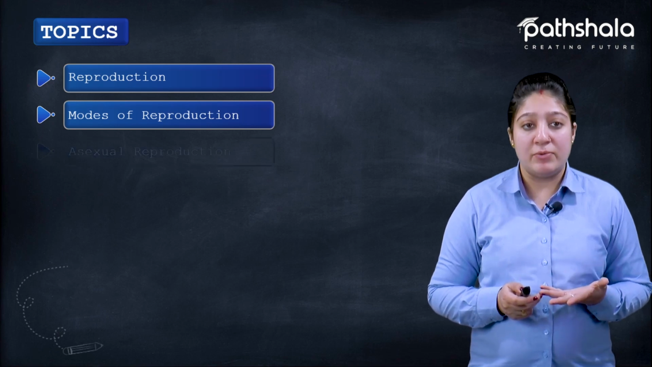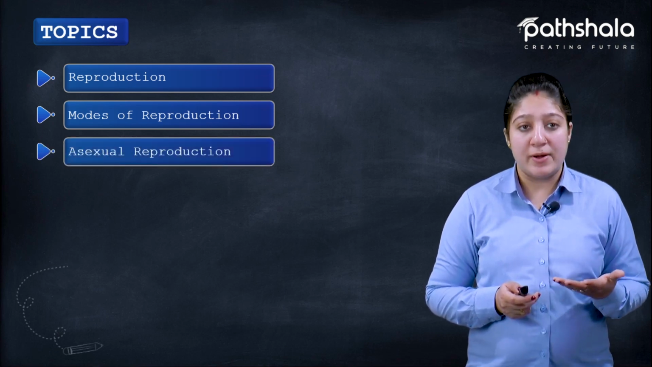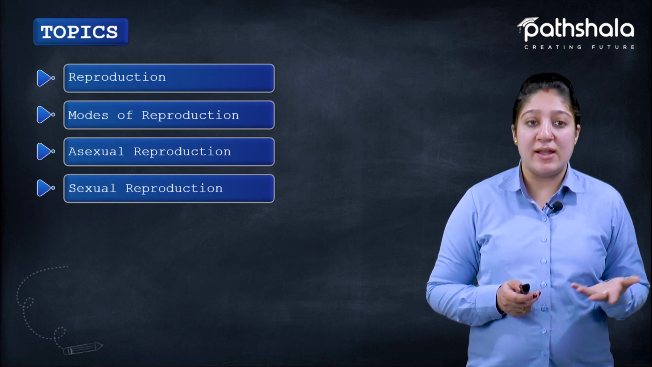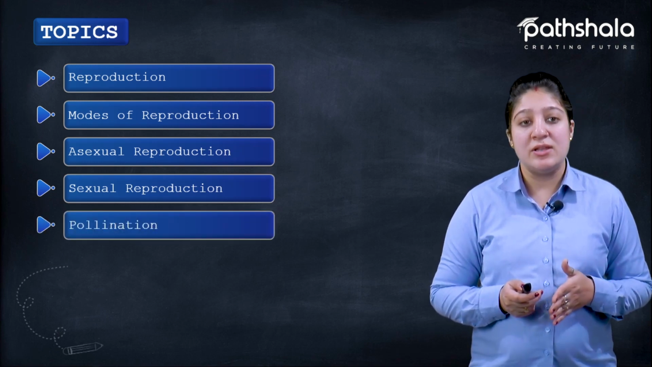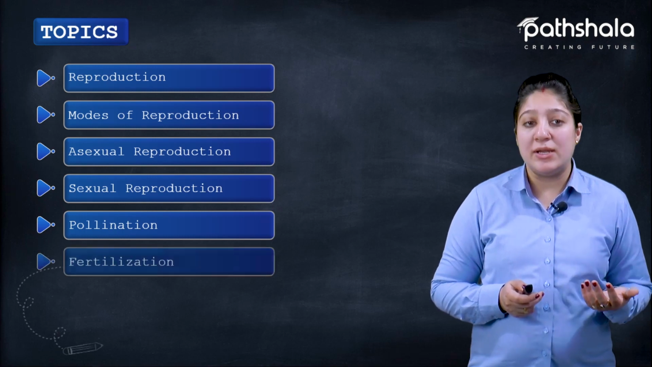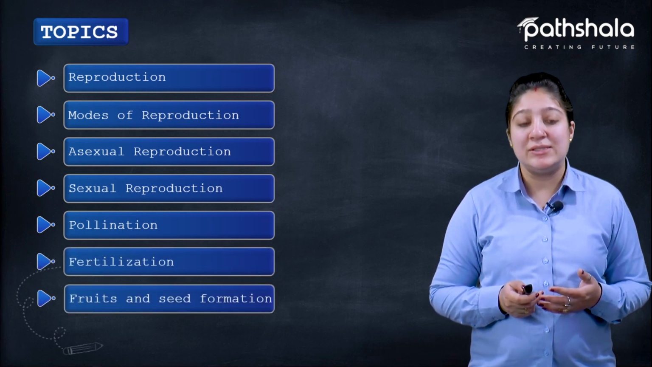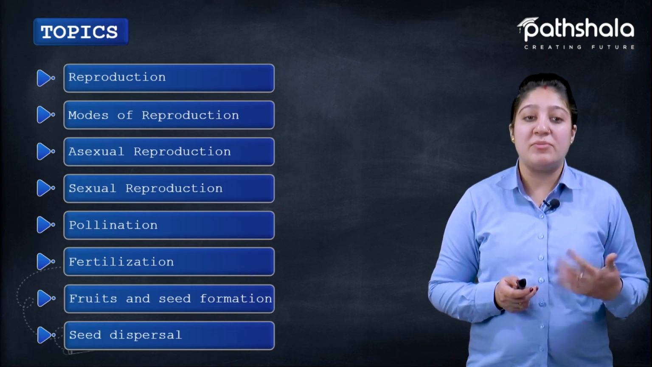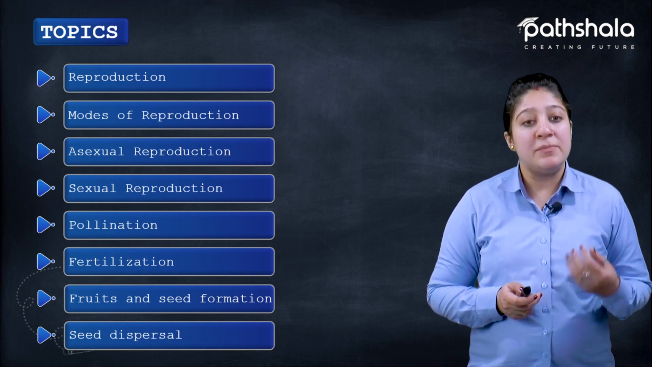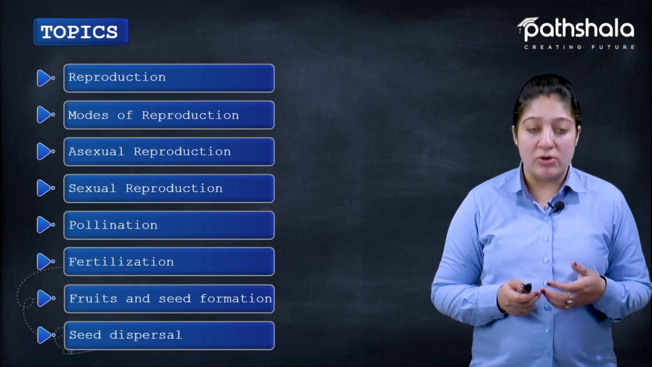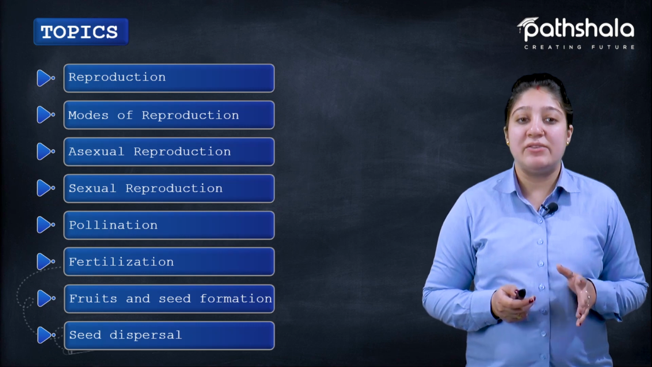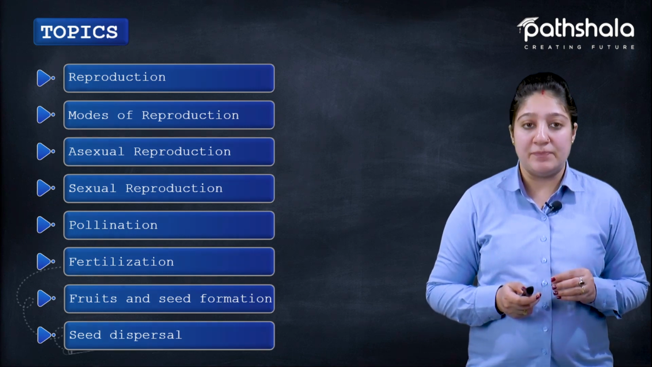Then the kinds of reproduction, or we can say the modes of reproduction. In that we are going to discuss each mode, that is asexual and sexual reproduction, and how plants do pollination and fertilization. After that we are going to discuss how fruit and seed formation takes place, and once the seeds are formed, how they are dispersed from one place to another. So these are the topics that we are going to discuss in this chapter.